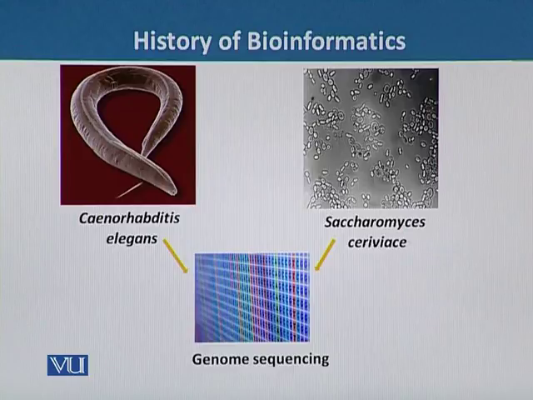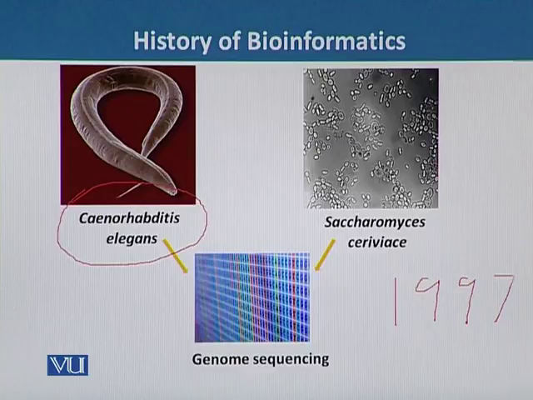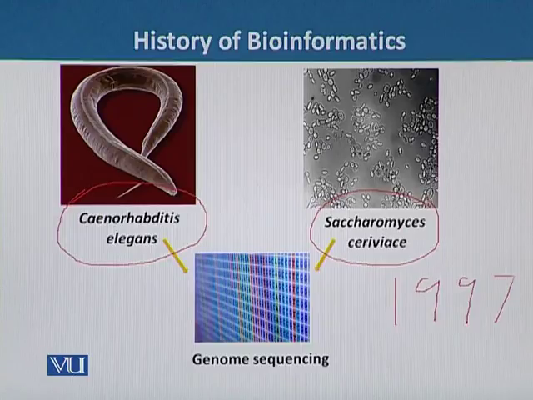Next, in 1997, many major events took place. One of the most important events that took place in 1997 was the sequencing of the first eukaryote organism, Caenorhabditis elegans, and similarly Saccharomyces cerevisiae was also sequenced. By sequencing these two model organisms, we have excelled in the field of genomics and molecular biology, and we have gained inside knowledge of the genomes by studying these model organisms.